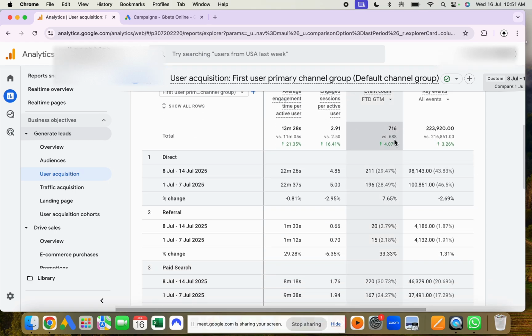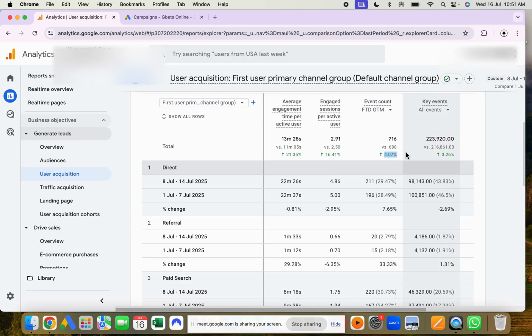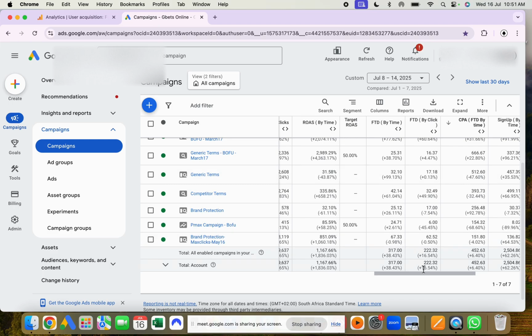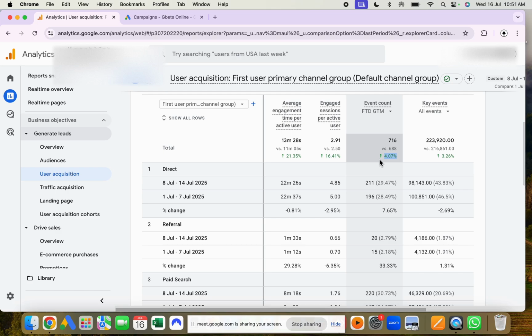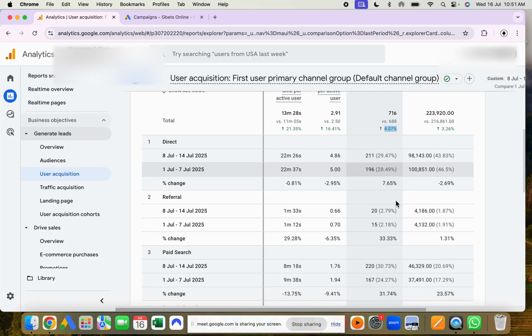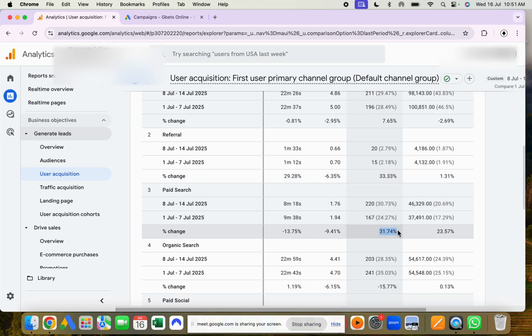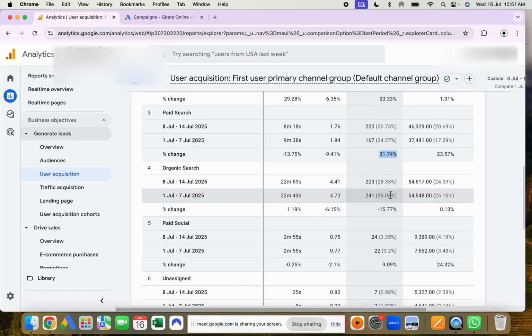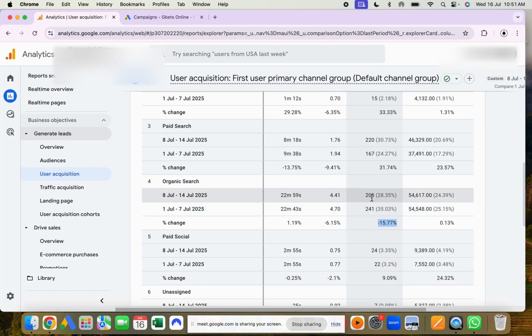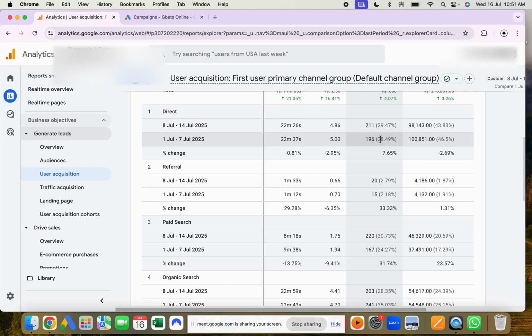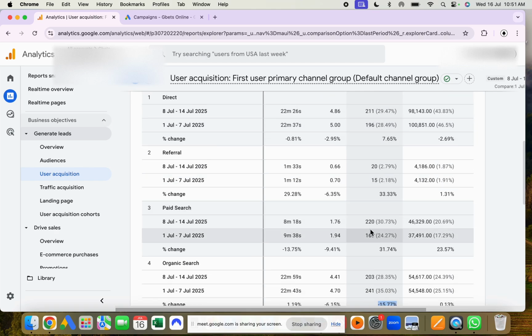Now you can see FTD has increased by only 4 percent. Here it was showing a 38 percent increment in FTD, but in reality it is only a 4 percent increment. So what is the reason? When we look into these things, you can see direct increased by 7 percent, referral increased by 33 percent, and paid search by 31 percent, which we saw in our Google Ads dashboard. Now look here: organic decreased by 15 percent. So almost 40 FTDs decreased here, and that is the increment happening here.